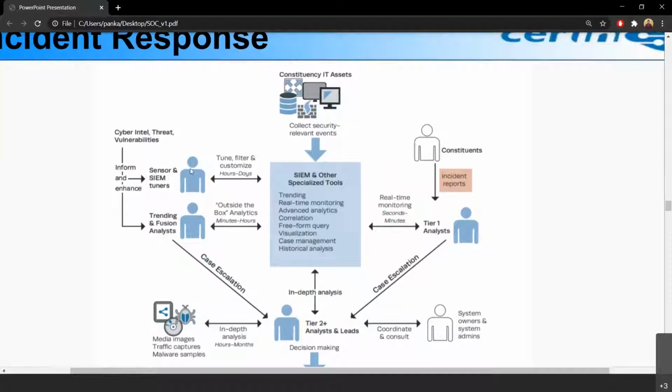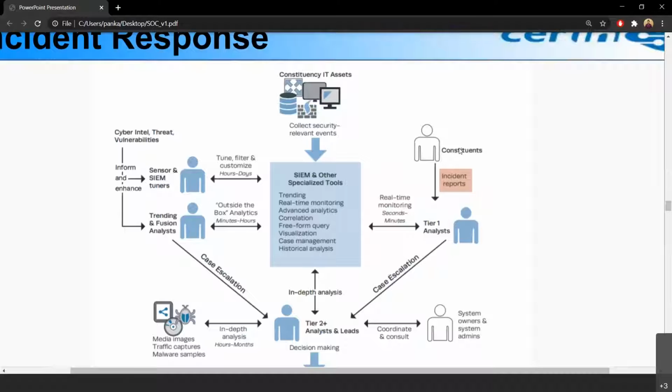Then we have the analysts working around the clock. So they gather threat intelligence, cyber threat intelligence. They search for new vulnerabilities and what all exploits are there. They accordingly fine tune their system and keep it up to date so that any new thing is not missed out. Then the cyber threat intelligence is fed into the SIEM on a very regular basis.